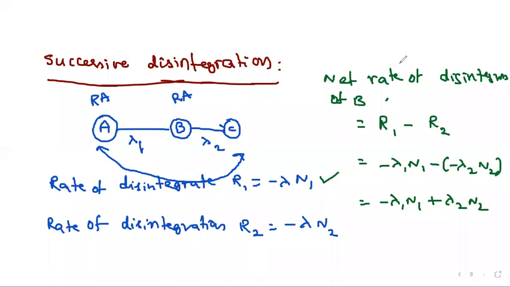Another important point: for example, one element A is disintegrated into B, but not by following only one reaction, only alpha decay or only beta decay or only gamma decay. If it is following two processes simultaneously, let me consider alpha decay and also beta decay happening for one particular sample A, and both disintegrations are happening simultaneously.